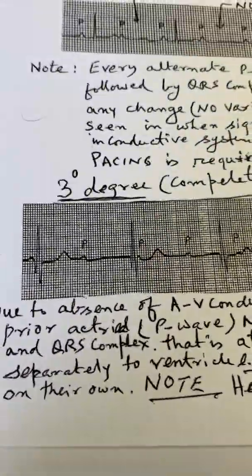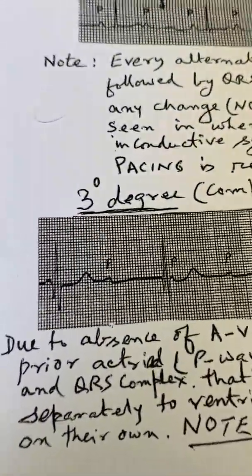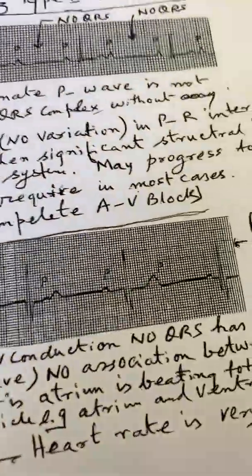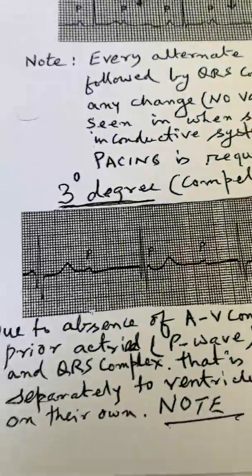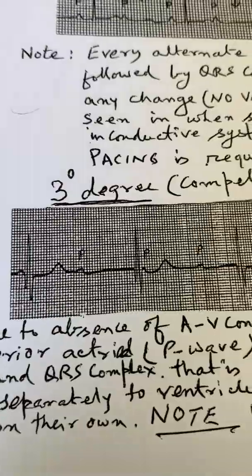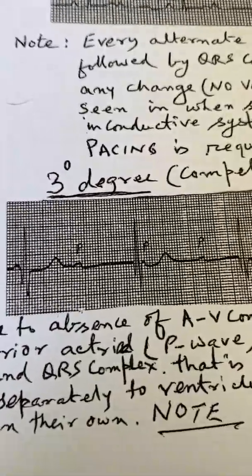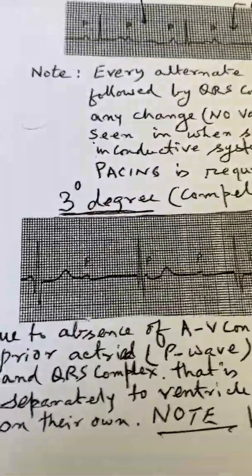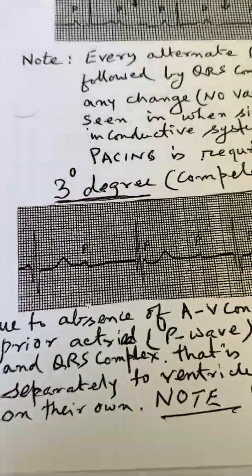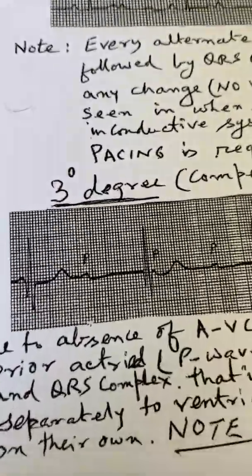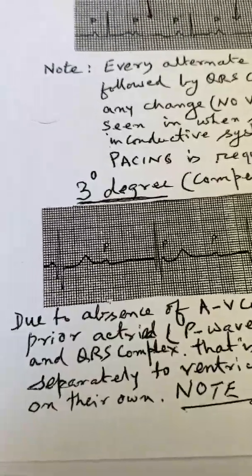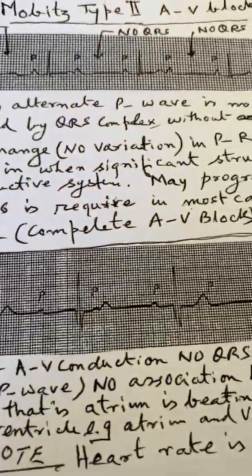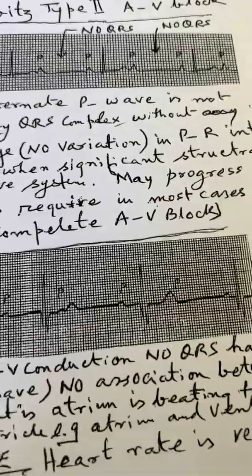Now, in third degree, the P is coming at its own speed, and the QRS is coming at its own speed. Now, you will find that the heart rate is slow. When the heart rate is slow, you should do an EKG and differentiate sinus bradycardia from this complete heart block. In sinus bradycardia, you will see a definite P before QRS. Here you see the P is coming and there is no relationship between the QRS and P wave. So this is third degree heart block.